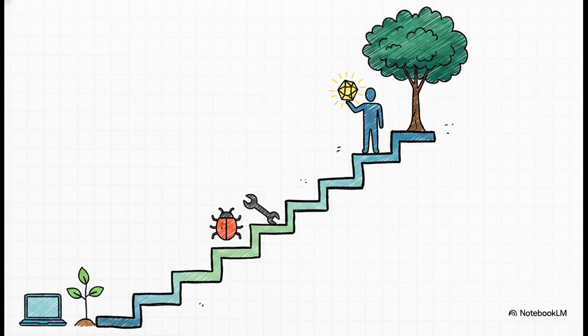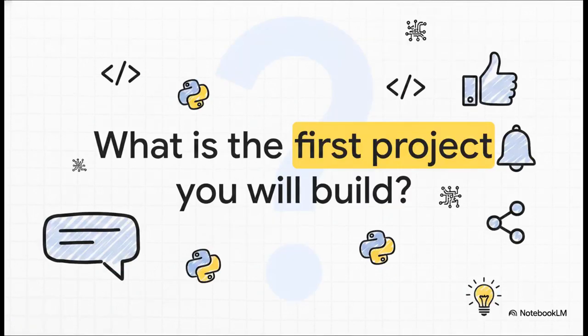So don't wait around until you magically feel ready. Start today. Write some code. Make a ton of mistakes. Fix those bugs. Improve your projects. Projects are what transform knowledge into experience, and experience is what transforms beginners into professionals. So the ultimate question for you is this. Are you going to be a professional tutorial watcher, or are you going to be a software engineer? The choice is quite literally in your very next line of code.